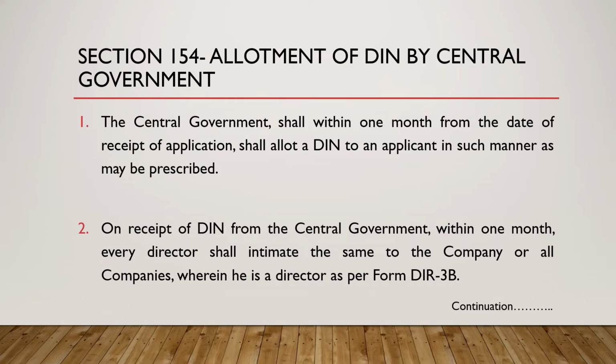The next section is section 154. In 153, we have read that we filed an application for obtaining DIN. Now you have already filed and you are waiting for your DIN number. That means the central government needs to issue that DIN number to that individual. That is known as allotment of DIN by the central government, and it is specified under section 154 of Companies Act 2013.